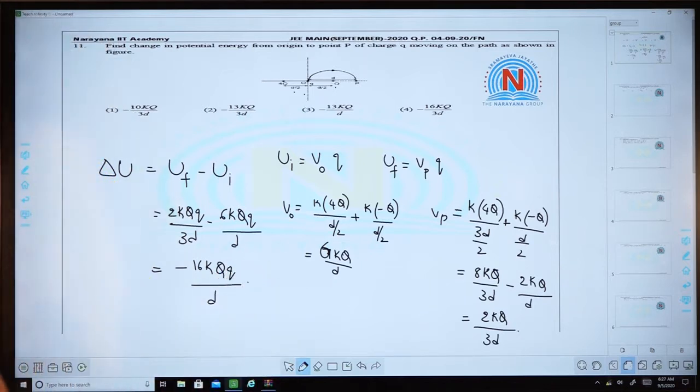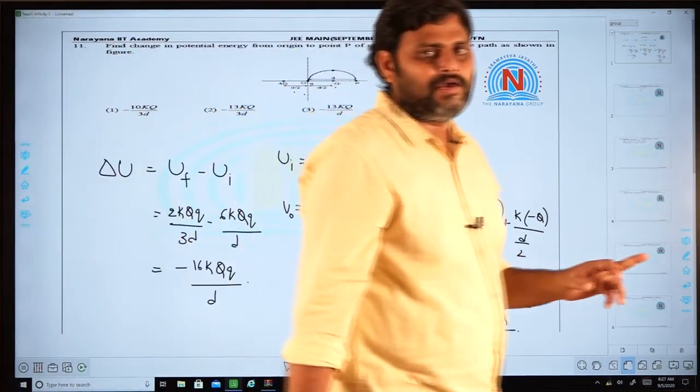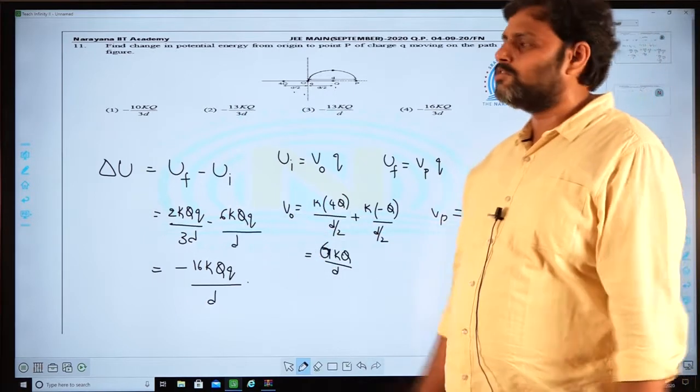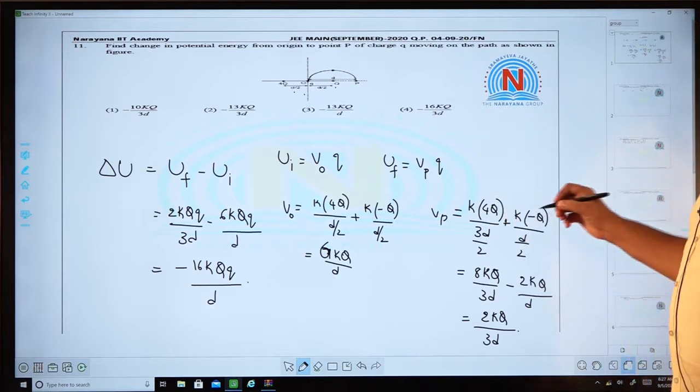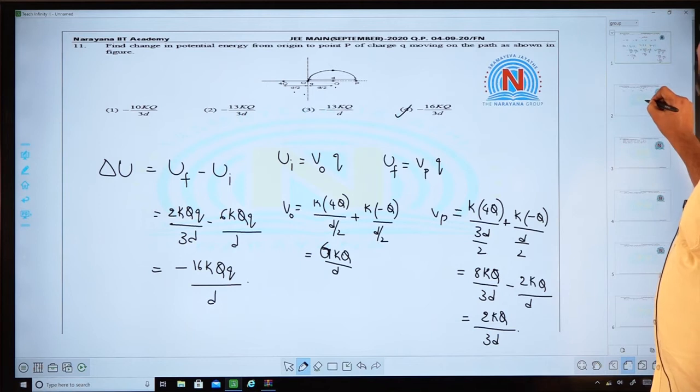So, simply by calculating the potentials at O and P, and hence the potential energy, you can find out the change in potential energy of this charge distribution. So, a very simple question, and option 4 is the right choice.